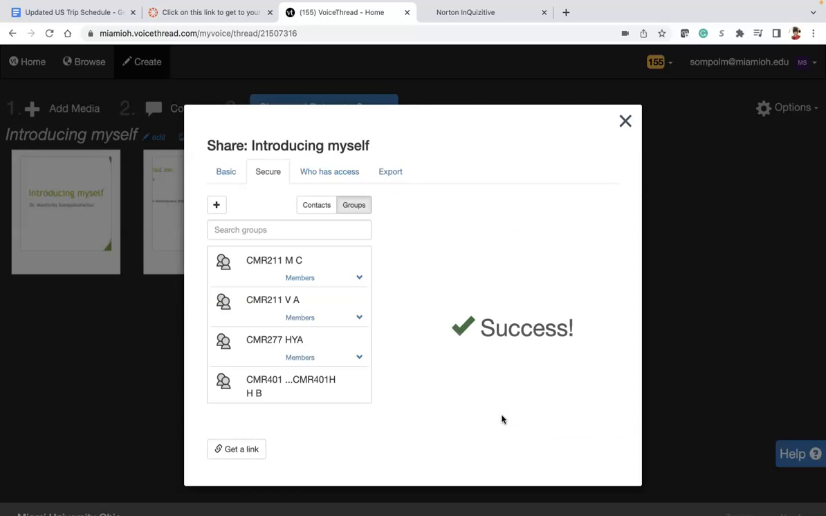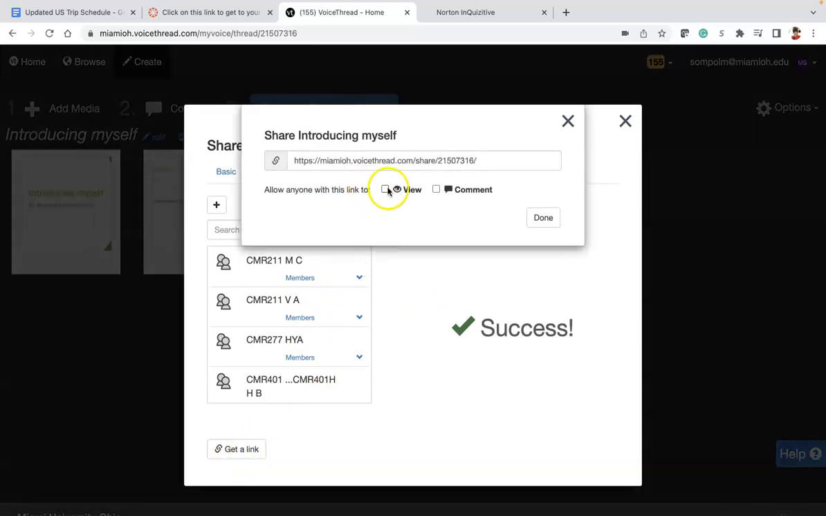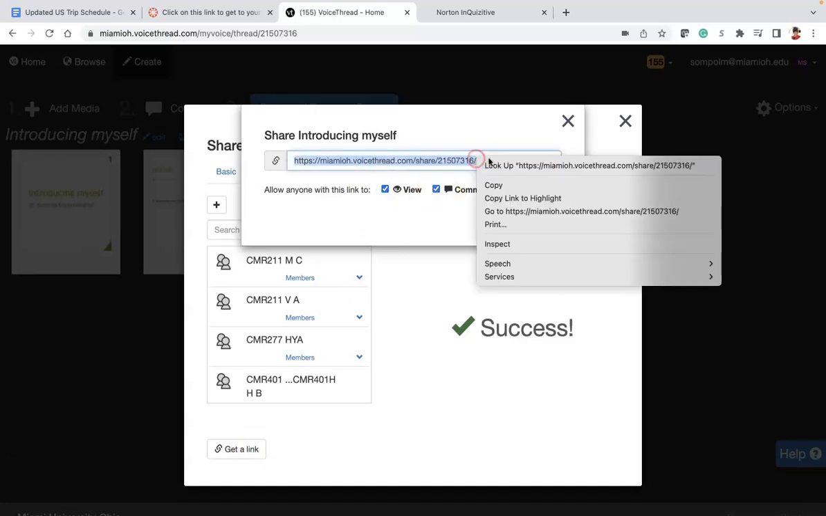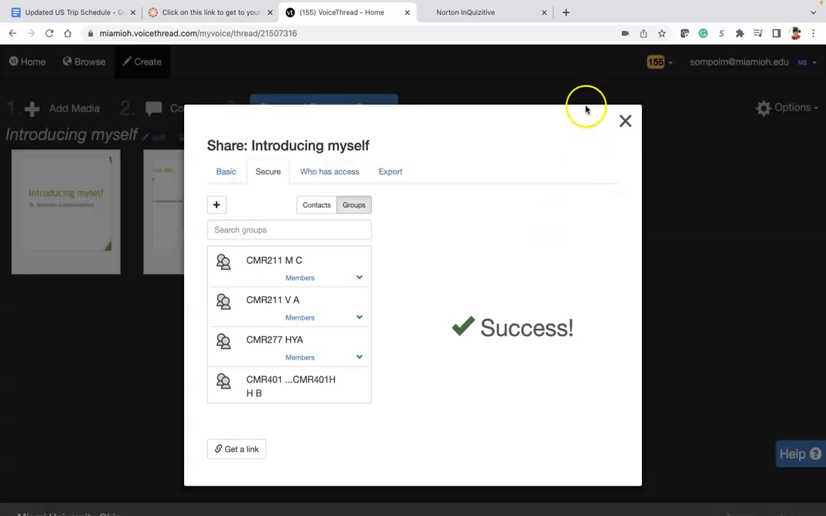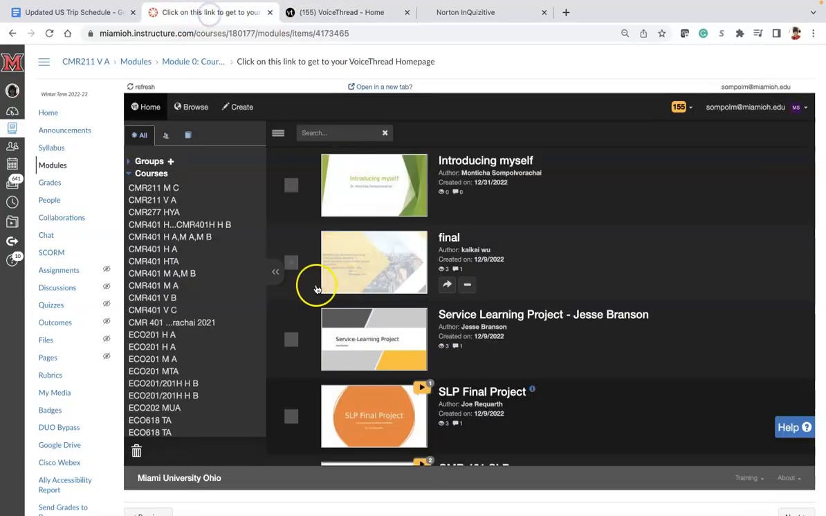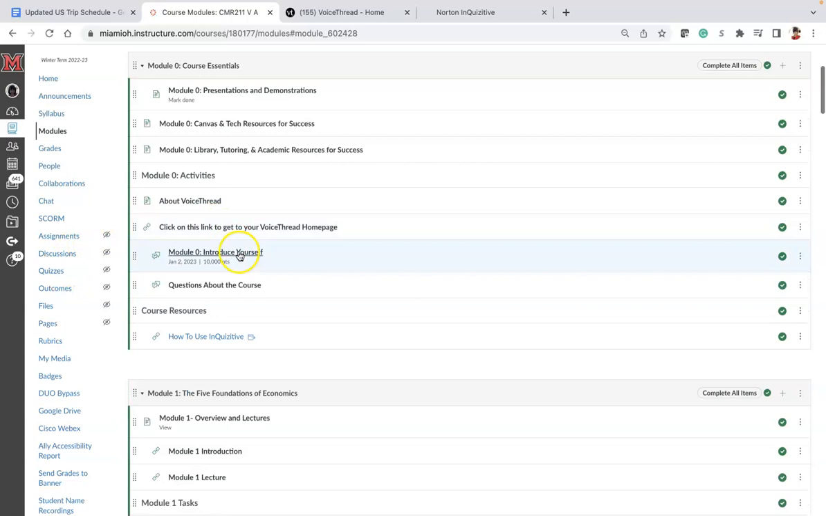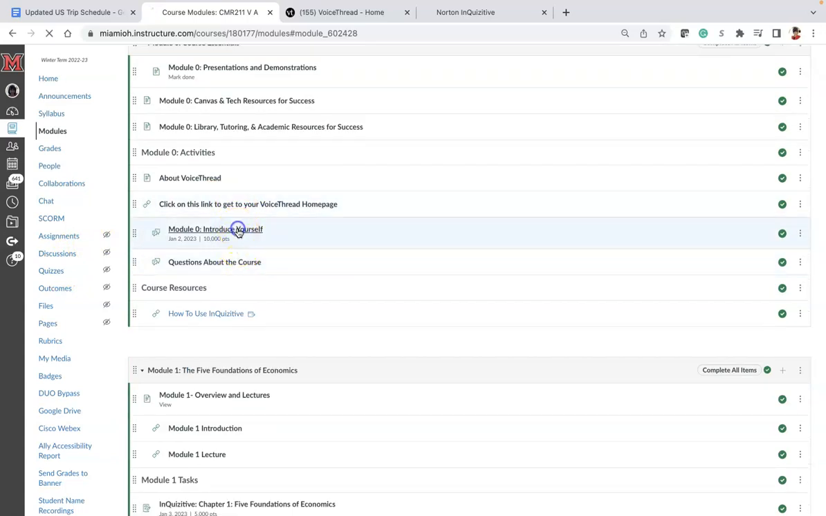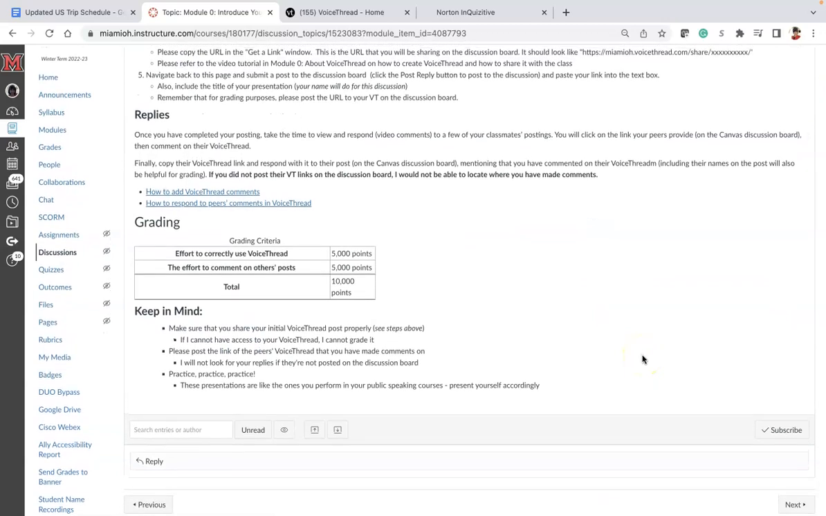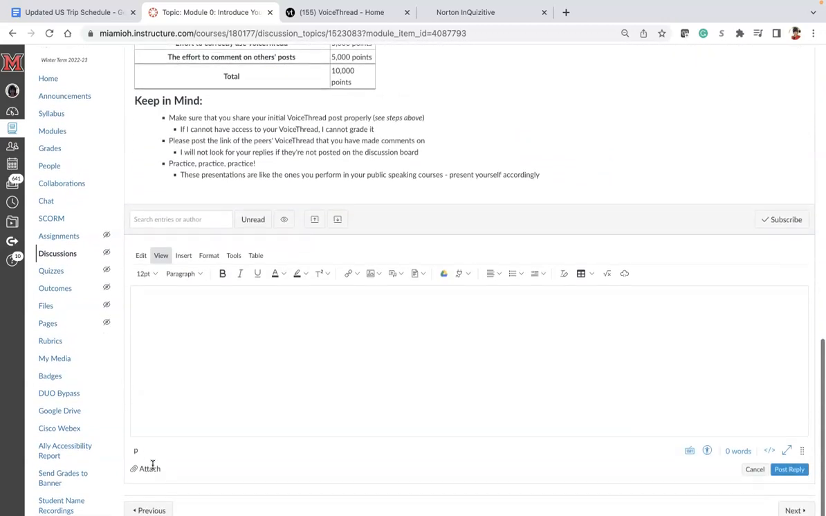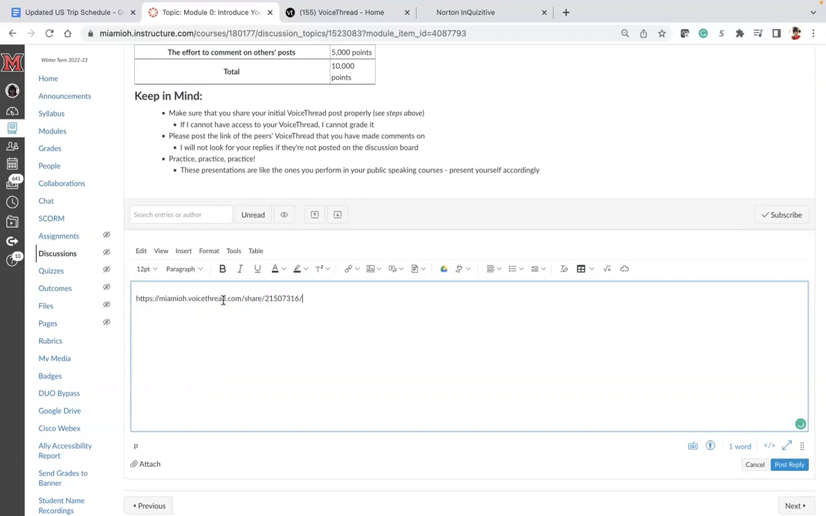But what I want you to do a little further, this is very similar to Google document, is that you are going to come to this, get a link at the bottom, and then make sure that you click view and comment, and then copy this URL, and then done. Right, so you are going to come back to this Module 0 when you do the discussion. Okay, so the discussion about introducing yourself, come back here and make sure that you come down to normal reply and post your URL to this VoiceThread here, right?